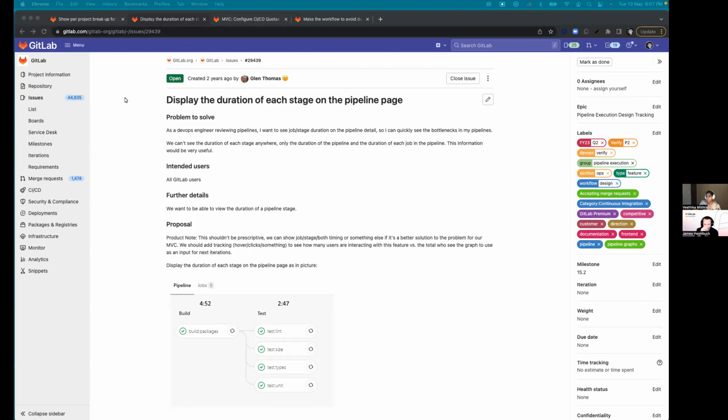are the following. The first one is display the duration of each stage in the pipeline page. Now, we've had this longstanding request from our users to surface the duration for each stage in the pipeline to be able to make quick assessments about the bottlenecks that are in the picture.